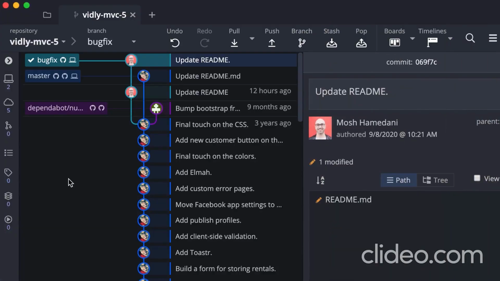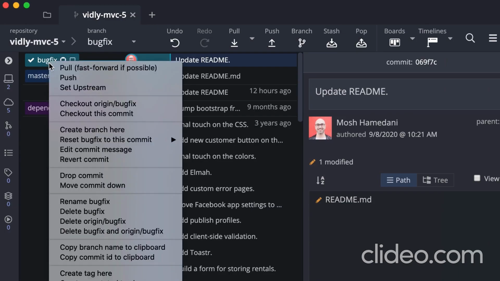Now let's look at the collaboration tools in GitKraken. So currently we are on the bugfix branch. We can right-click this branch or any of the branches. Here we have pull, push, and set upstream. With set upstream, we can map a local branch to a branch in a remote repository. Now here, unlike VS Code, we can push our branches and tags.